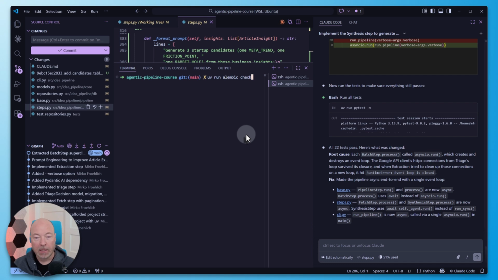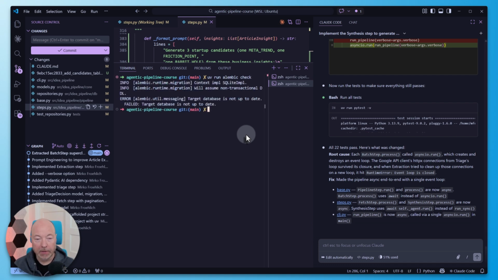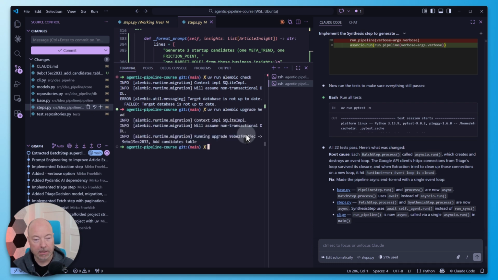They have a help option as well, but we should check whether there are any pending migrations. And sure enough, the target database is not up to date. So we'll do alembic upgrade head, I think is the right syntax here. Yep, so now it added the candidates table. So a good reminder to always double check after each step that it actually applied the new migration.